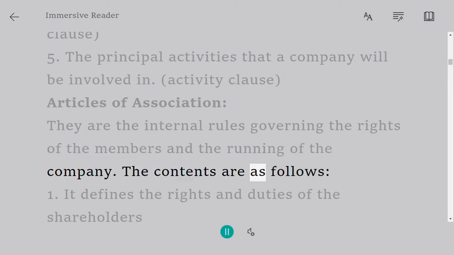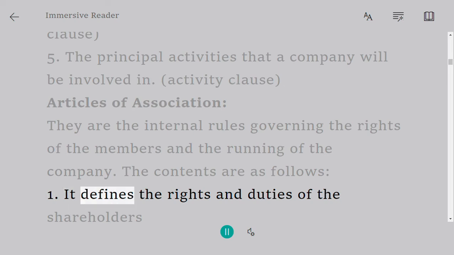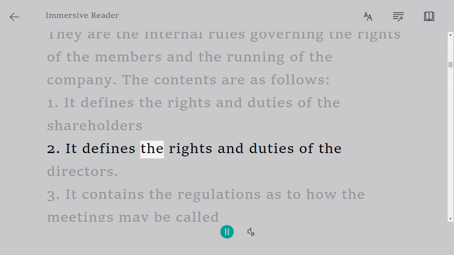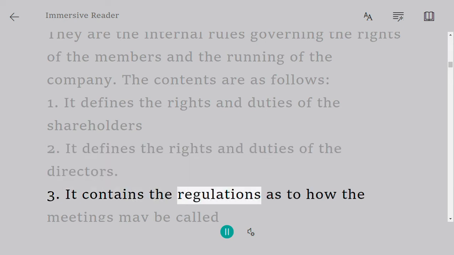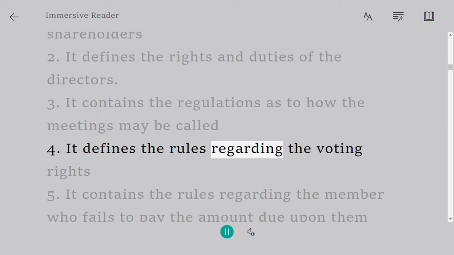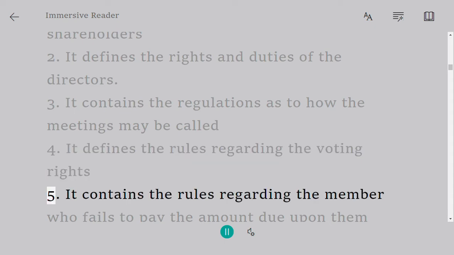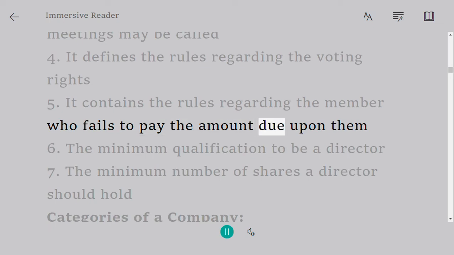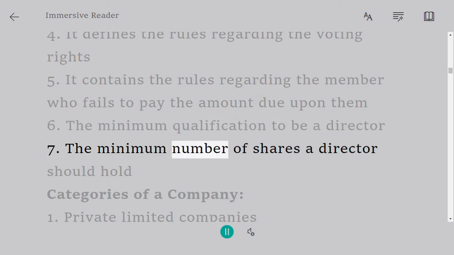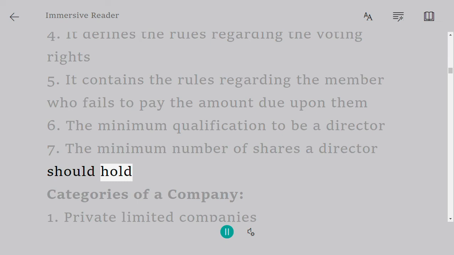The contents are as follows. 1. It defines the rights and duties of the shareholders. 2. It defines the rights and duties of the directors. 3. It contains the regulations as to how the meetings may be called. 4. It defines the rules regarding the voting rights. 5. It contains the rules regarding the member who fails to pay the amount due upon them. 6. The minimum qualification to be a director. 7. The minimum number of shares a director should hold.